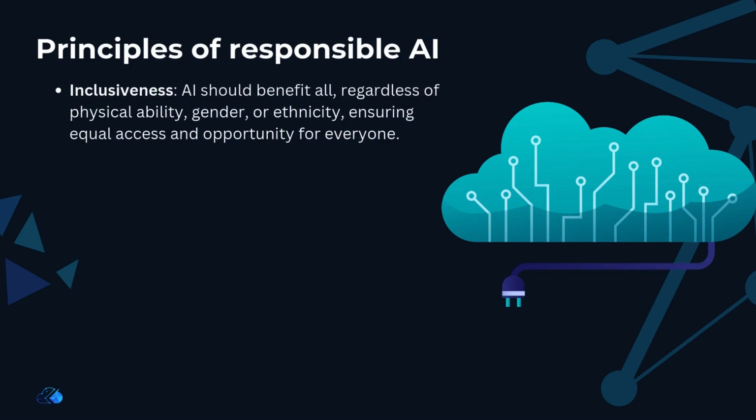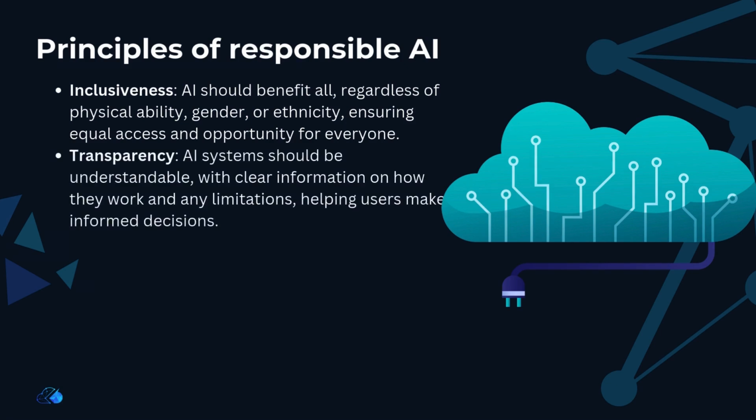Fourth, inclusiveness. AI should empower everyone, no matter their physical ability, gender, ethnicity, or other factors. AI should benefit all parts of society, ensuring that everyone has equal access and opportunity.